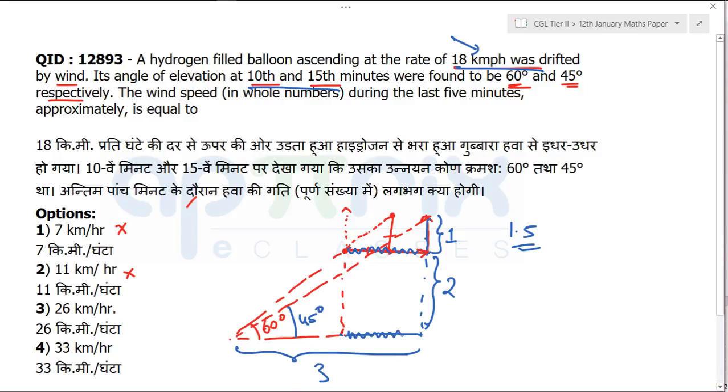And for that, we can easily do it, because if this is 2, I can write here 2. In a 60, 30, 90 triangle, if I get opposite to 60 the value 2, what will be value opposite to 30? It will be 2 by root 3, because the ratio of the sides is nothing but 1 is to root 3. So if opposite to 60 I am having 2, opposite to 30 I will have 2 by root 3. Now you can clearly see this particular distance is nothing but 3 minus 2 by root 3.